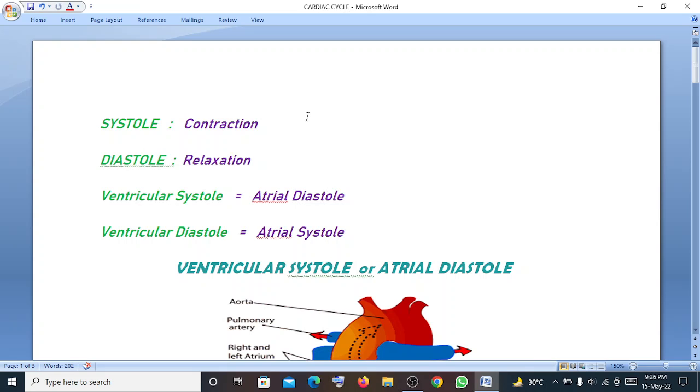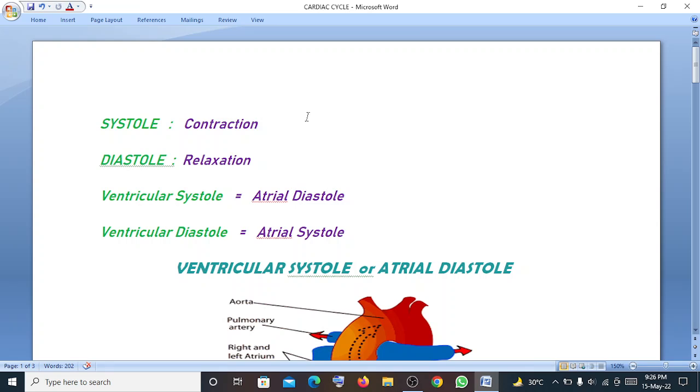When there is ventricular systole, there is atrial diastole, and when there is ventricular diastole, there is atrial systole. Whenever we talk about the cardiac cycle or the blood pressure, we mainly refer to the ventricular systole or the ventricular diastole.